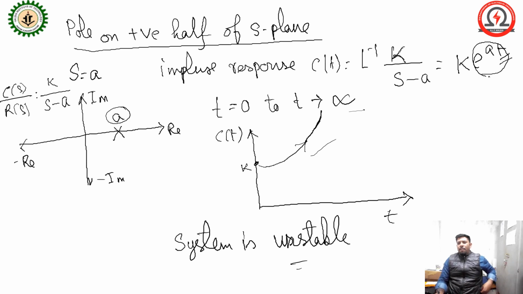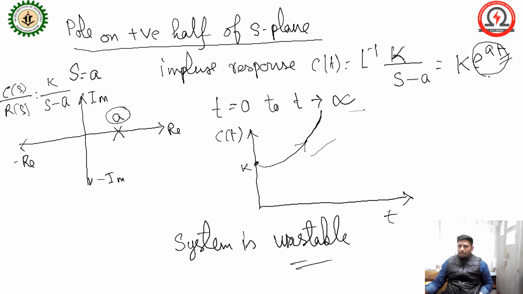Okay, so in this way you can judge every parameter of the system. That parameter actually depends on the pole, and you can judge the system as stable or unstable.